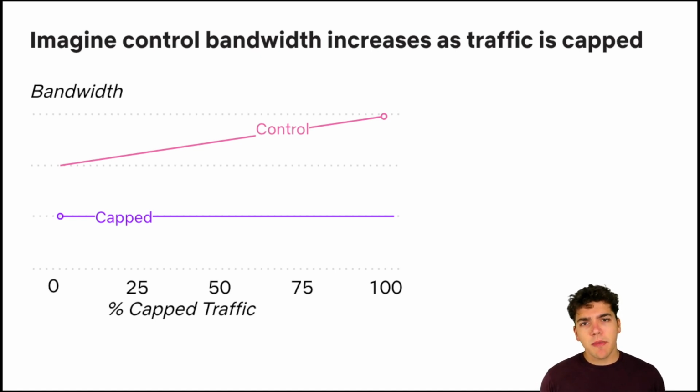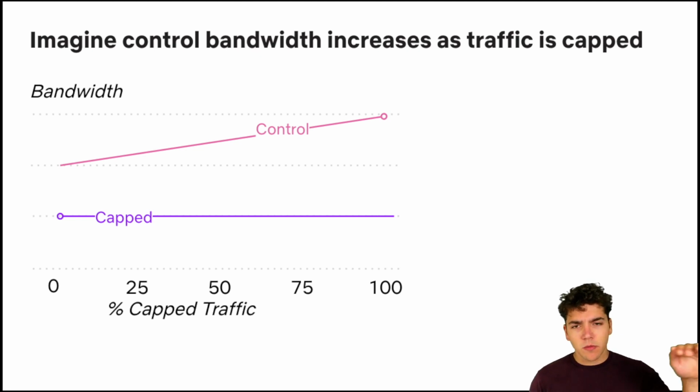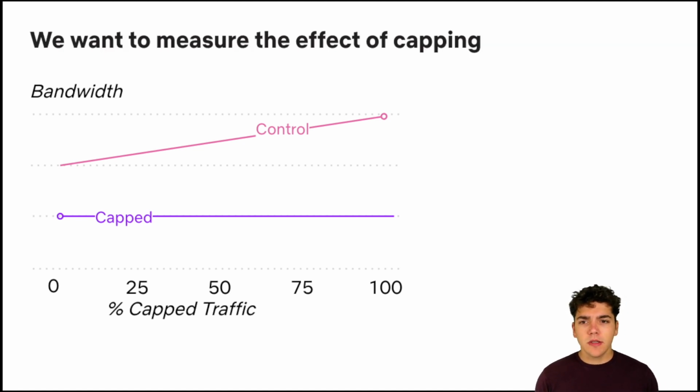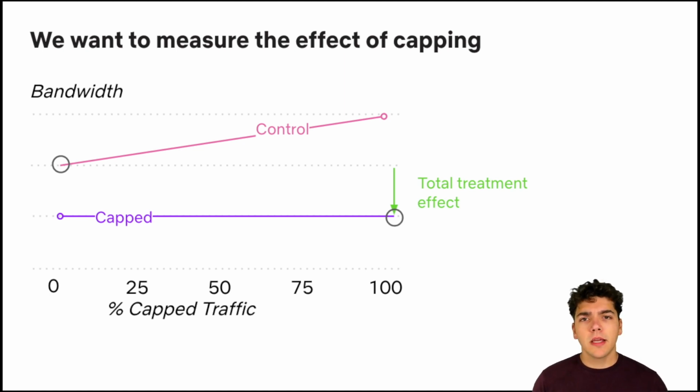This is what the bandwidth usage would look like. On the x-axis, we have the fraction of traffic which is capped. On the y-axis, we have the bandwidth used. This pink line is the bandwidth used by the control traffic, and this purple line is the bandwidth used by the capped traffic. What we want to measure is the effect of capping, which is the difference between when 100% of traffic is capped and when 100% of traffic is using the control. This is called the total treatment effect in causal inference, and it's the effect of deploying bitrate capping.